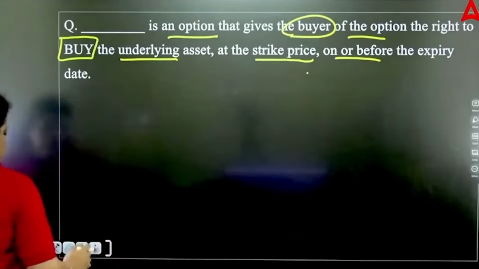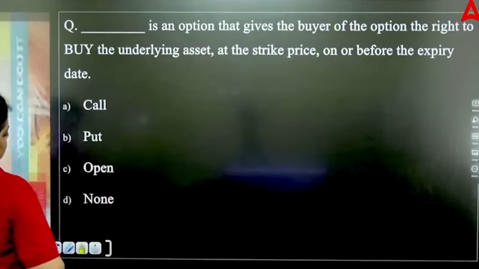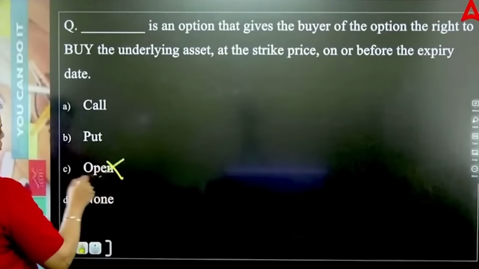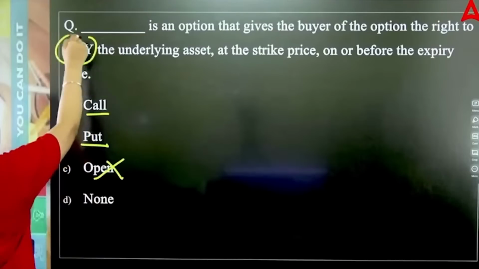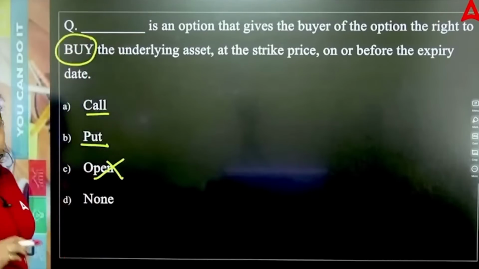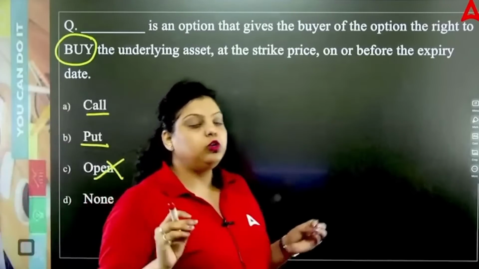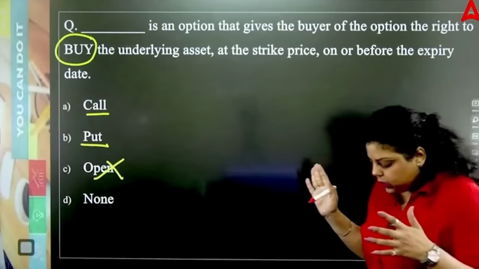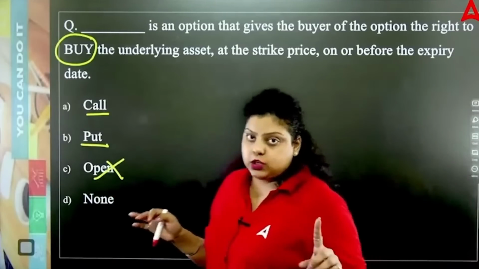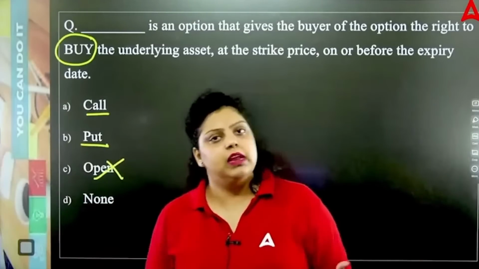So out of that, you have to tell which of the following options we are talking about: call option, put option, open, and none. Open is not an option. Either it can be call, it can be put. So you can focus on this term. The keyword of this question is buy. You are giving a right to someone to buy the underlying asset. You are giving a right, not an obligation. It's not mandatory that you have to buy. That's an option. If he or she wants, they can purchase.